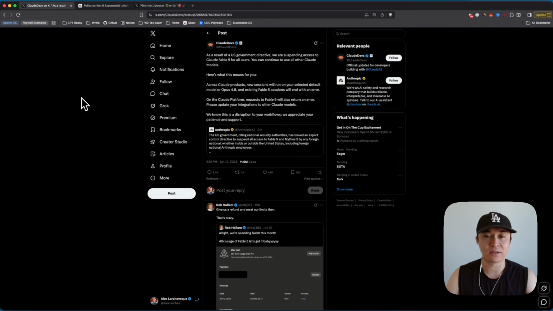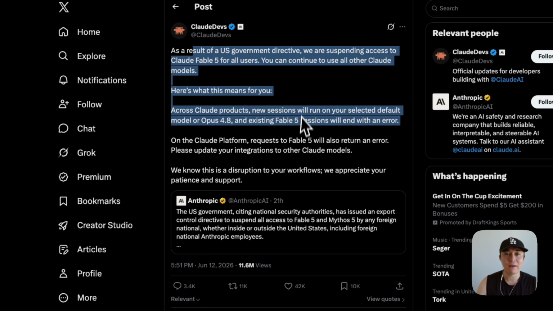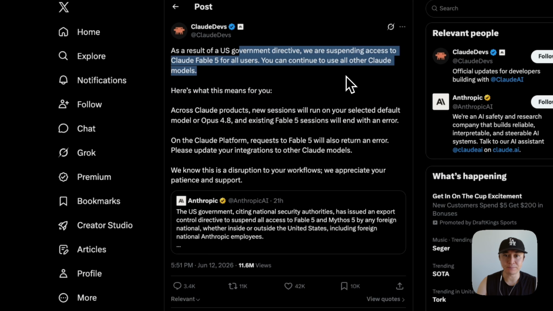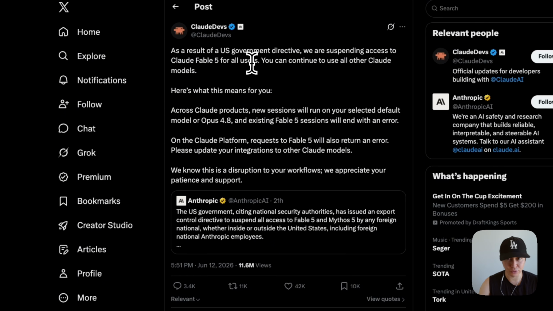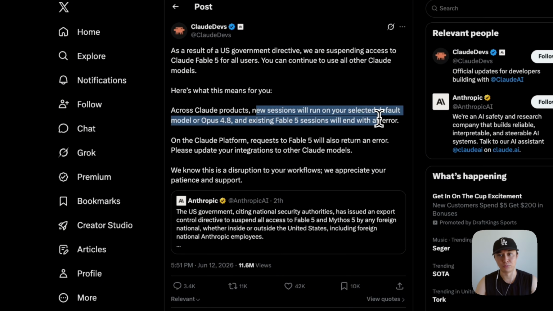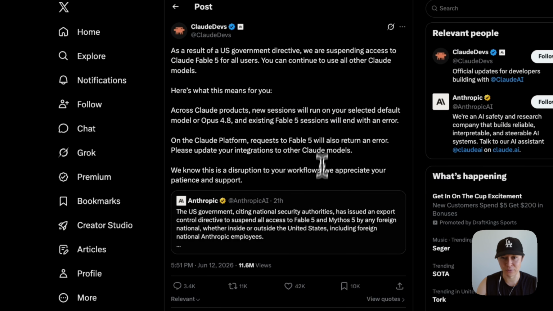So after just 3 days of Claude Fable being launched, we have some breaking news where Claude has put a suspension on Fable 5 for all users via a US government directive. So basically what that means for you is that new sessions will run on your current default, and existing Fable 5 sessions will end with an error.